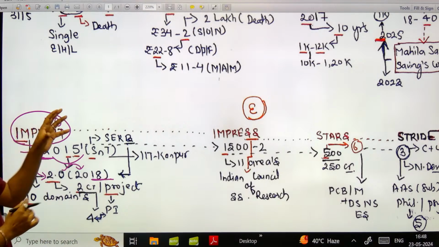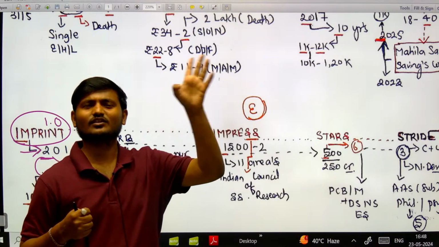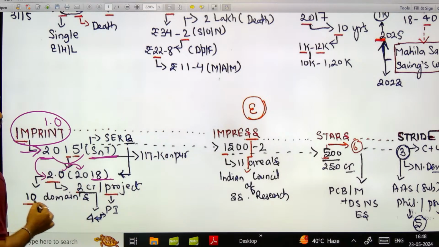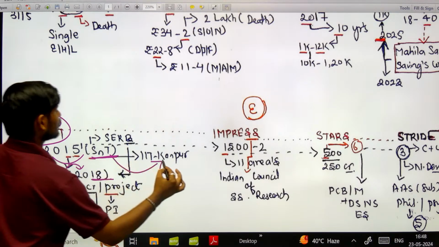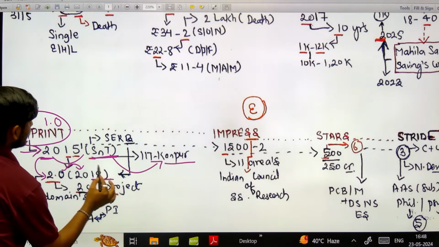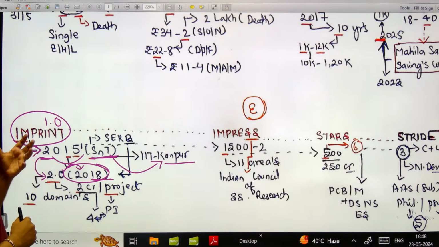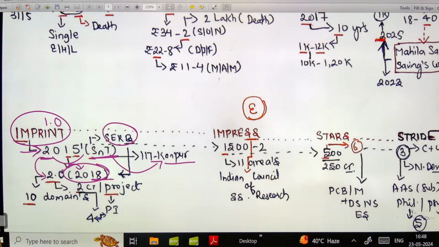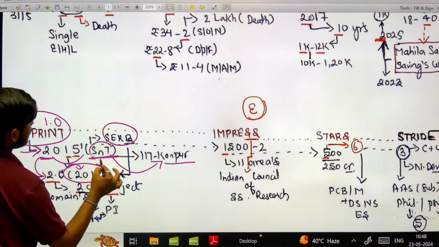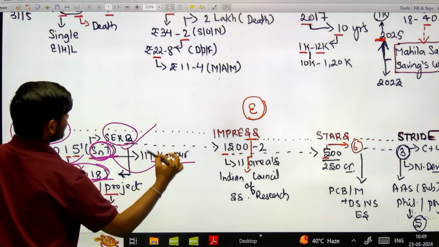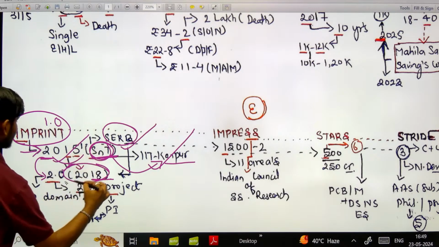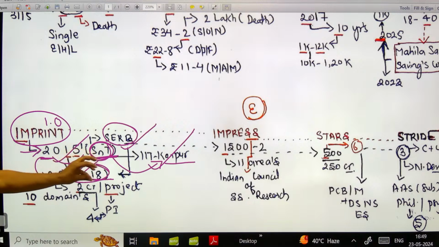Okay, now imprint was focusing on the development of science and technology. That is also a very basic thing, we remember that. Okay, so science and technology की जब बात आती है, so there is an institute known as IIT Kanpur, one of the best institutes in science and technology. This was the nodal agency of imprint. And now let us talk about 2.0. What was the nodal agency of 2.0? That is SERB, Science Engineering and Research Board, जो कि डिपार्टमेंट ऑफ साइंस एंड टेक्नोलॉजी के अंदर में है। तो with the help of this word science and technology we can easily remember SERB, we can easily remember IIT Kanpur. ओके, और इस 2015 से we can easily remember 2015 and 2018.